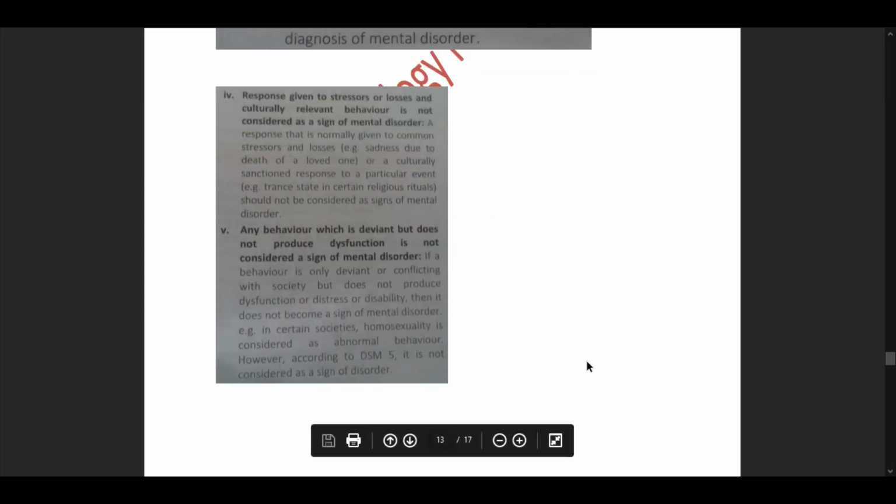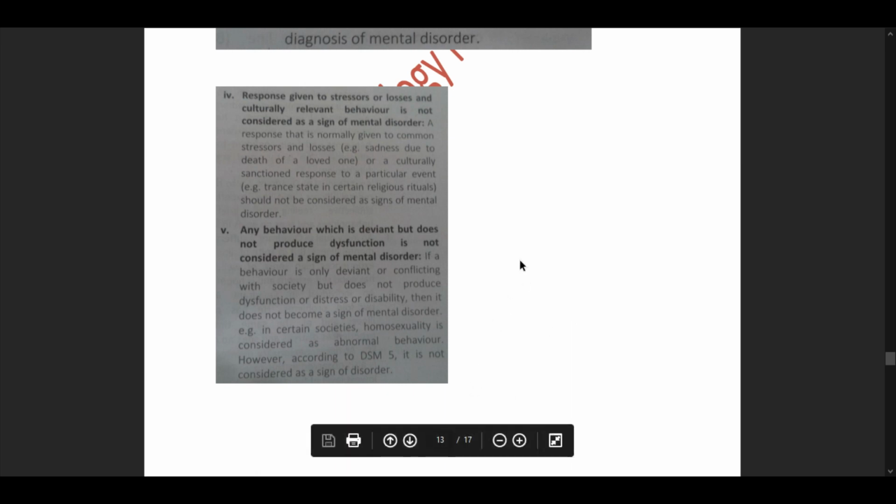A response that is normally given to stressors and losses, that is sadness due to death of a loved one, or a culturally sanctioned response to a particular event, for example a trance state in a certain religious ritual, should not be considered as signs of mental disorder. Then we move forward to our pointer number 5. Any behavior which is deviant but does not produce dysfunction is not considered a sign of mental disorder. If behavior is only deviant or conflicting with society but does not produce dysfunction or distress or disability, then it does not become a sign of mental disorder.